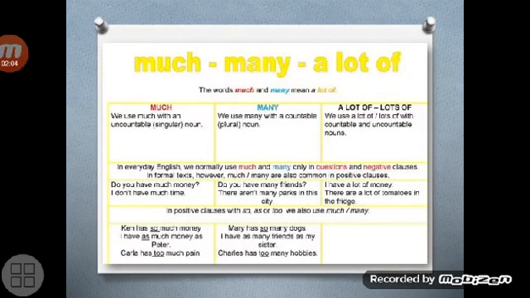To go on with quantifiers, much, many, a lot of. The words much and many mean a lot of, but we use much with an uncountable noun in singular and many with a countable plural noun.